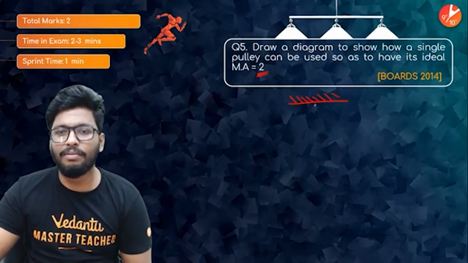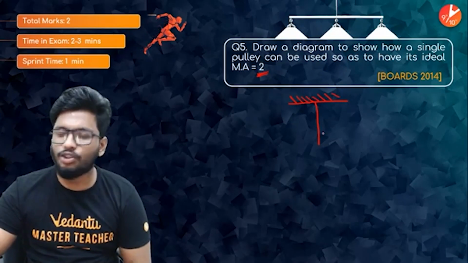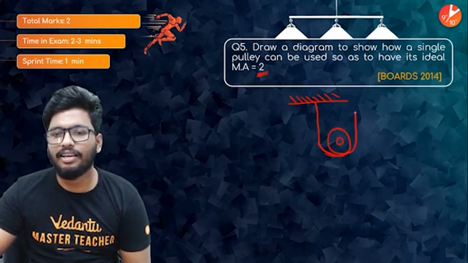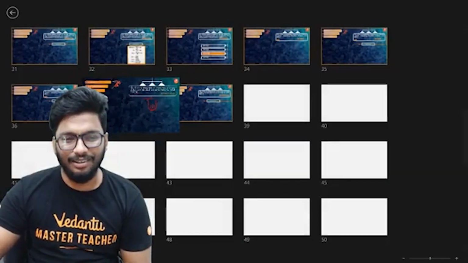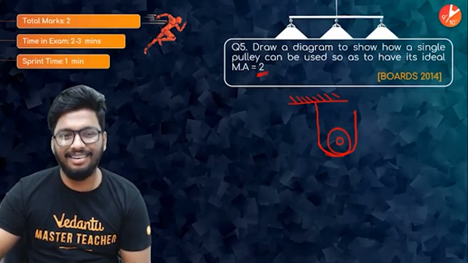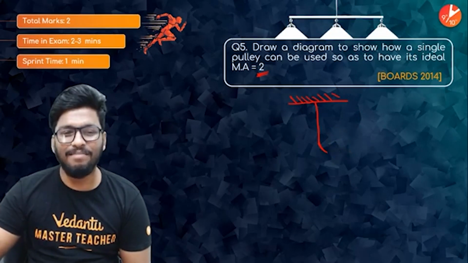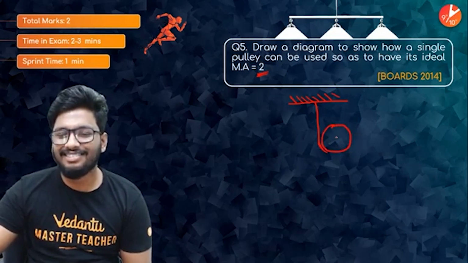So a single movable pulley basically looks like this. One string is attached to this, so this would be where the pulley is, and the string goes under like that. It'll look something like this. Again guys, my drawings are hopelessly bad, so please don't judge me on my drawings. I'm really bad at it. All right, so yeah people, this is what it looked like.